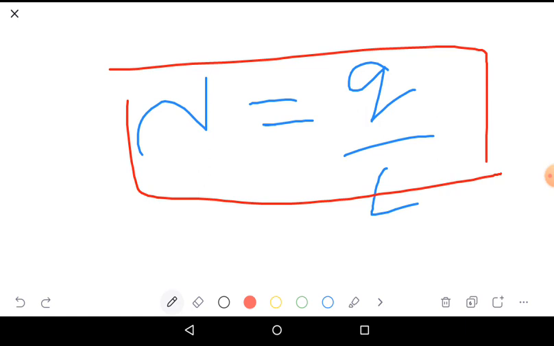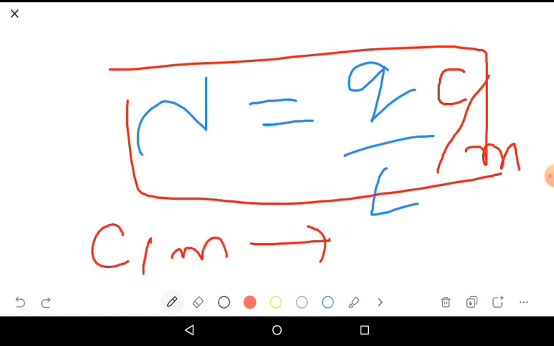Then we should write units also. Charge is measured in coulombs and length may be measured in centimeters or meters, but the coulomb is the SI unit, so it should be in meters. So coulomb per meter, or coulomb meter to the power of -1, we can write. So this is linear charge density.